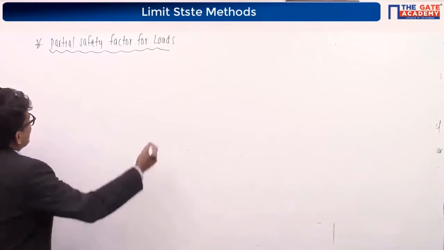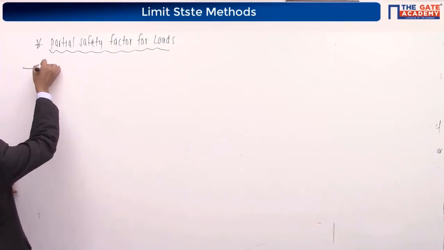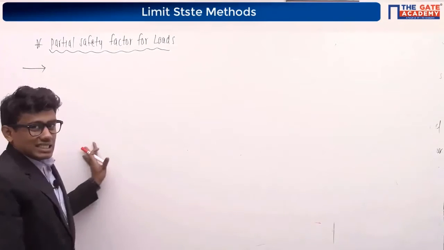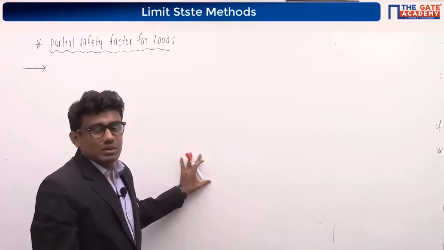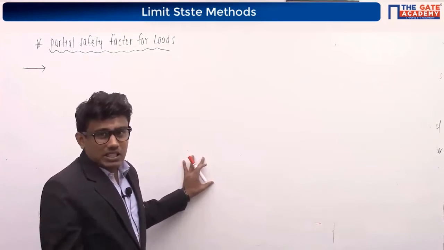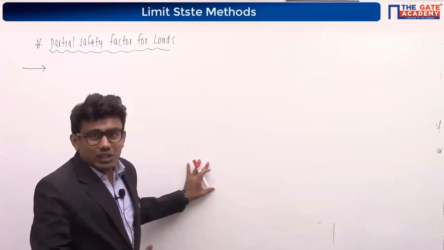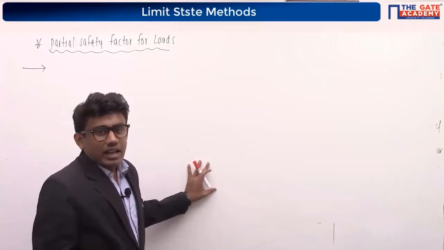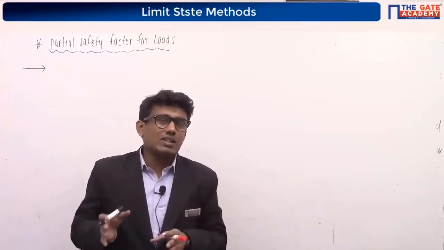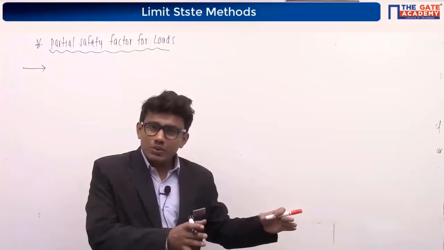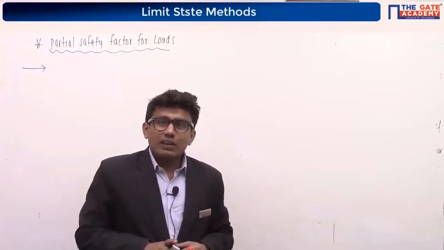While discussing the partial safety factor for loads, as I told you, the limit state method is discussed under two headings. The first one is limit state of collapse and the second one is limit state of serviceability. So we have to consider the partial safety factor for these two. First I consider the limit state of collapse, after that the limit state of serviceability, and the IS code gives us separate values for these two. What are the partial safety factors for loads as per limit state of collapse? And as per limit state of serviceability?